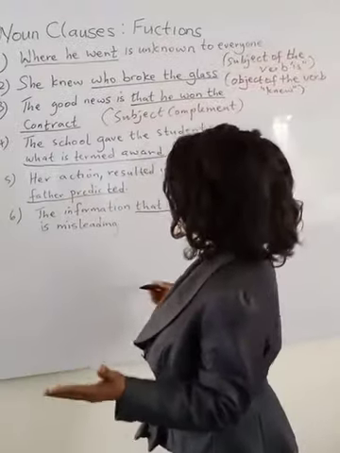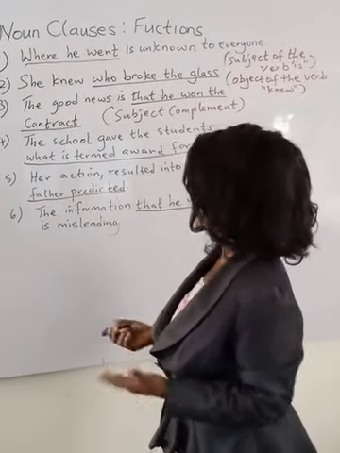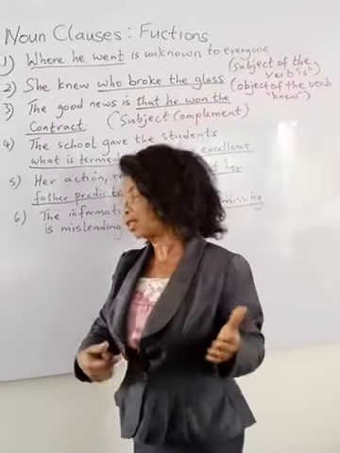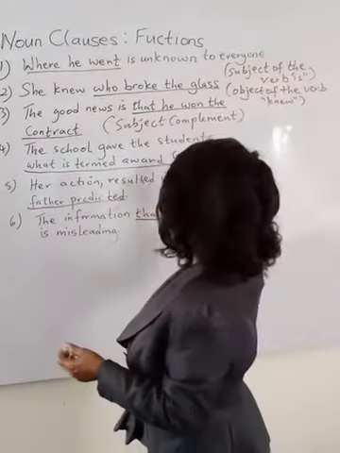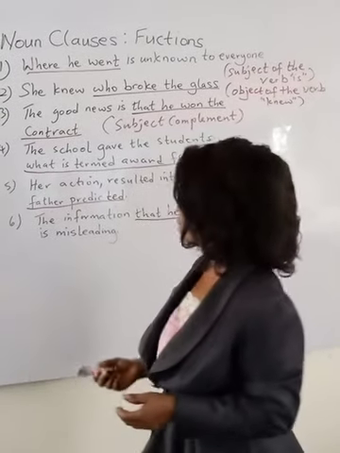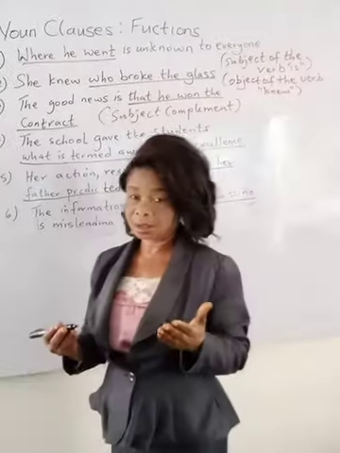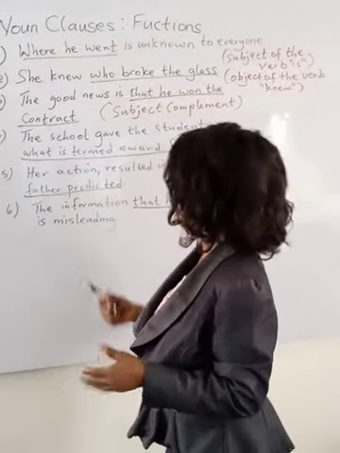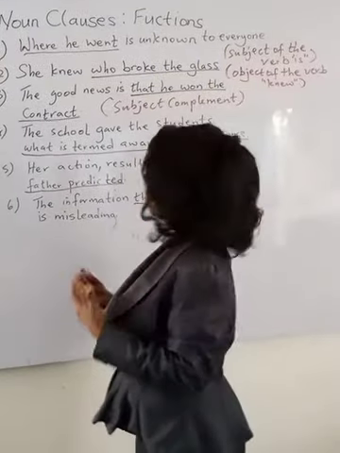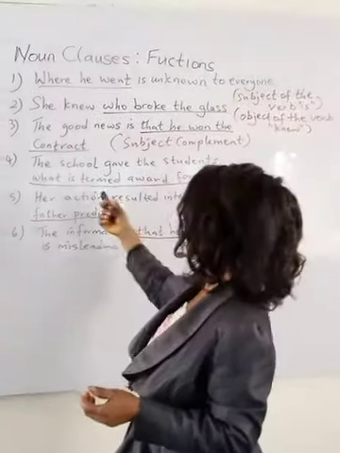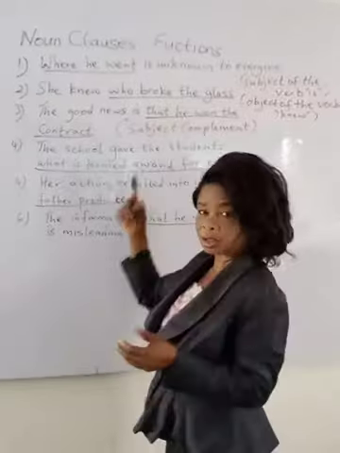Now the next one, number 4. The school gave the students what is termed award for excellence. The noun clause there is what is termed award for excellence. Now, what also is a subordinating conjunction or a subordinator. Who did they give this award to? Students. So it comes immediately after the object students.